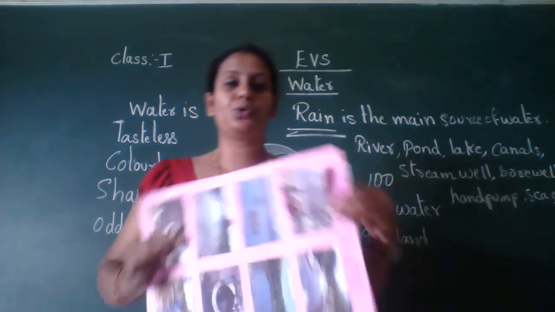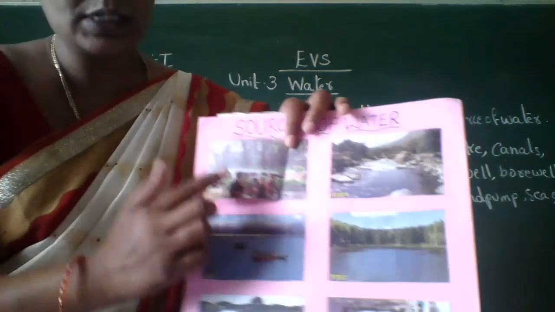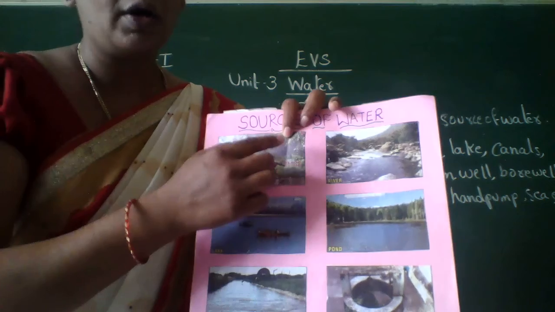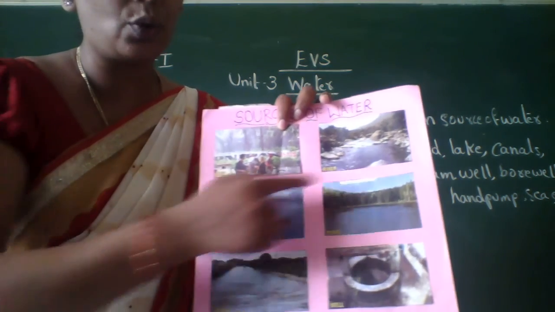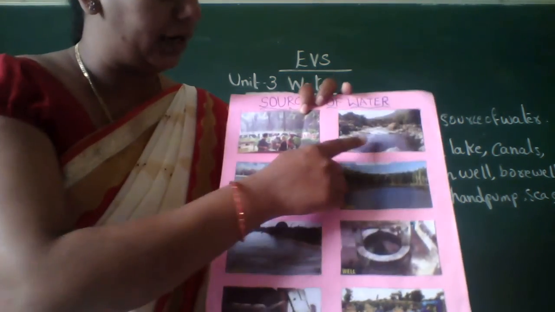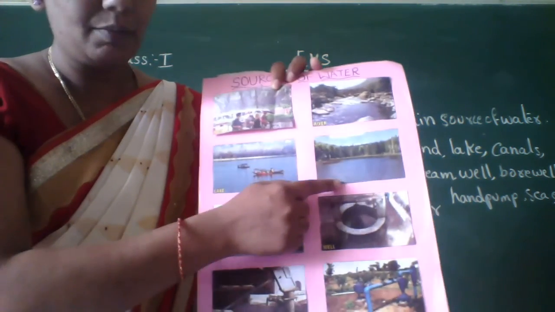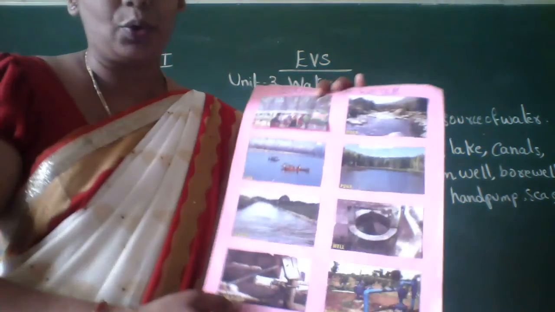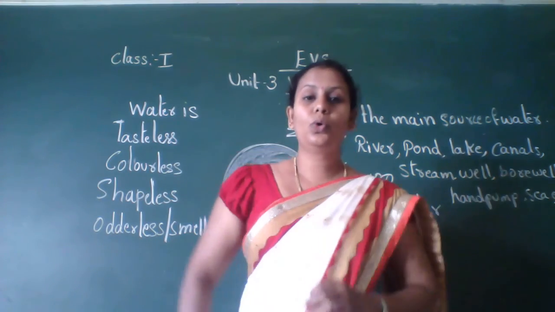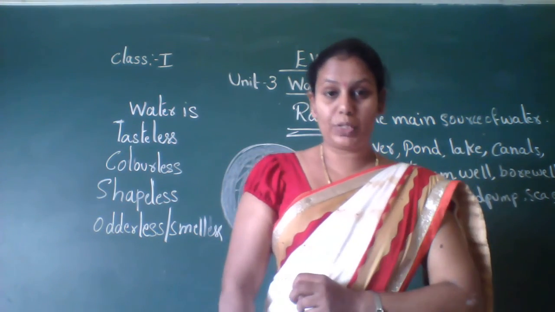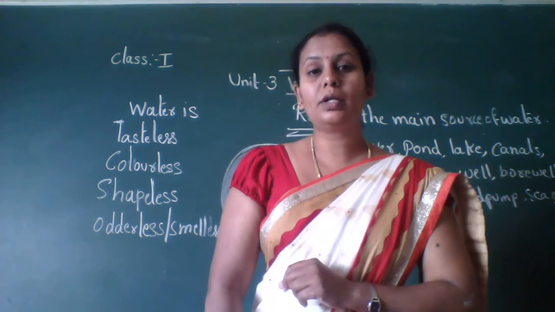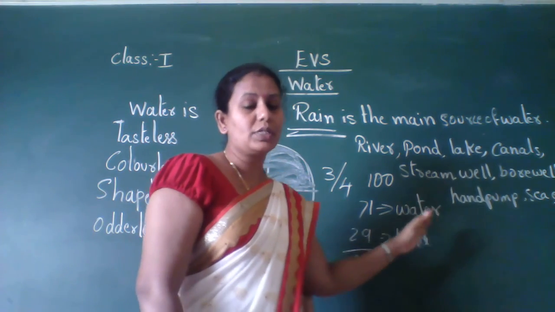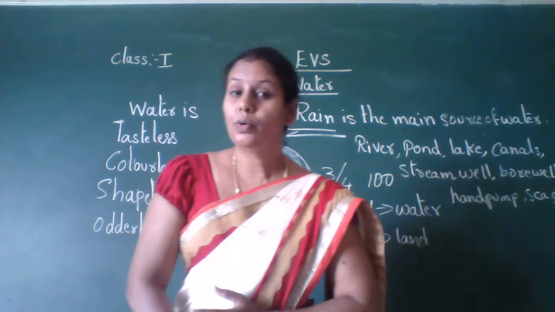Before that, I want to show you some pictures. So see here, these are the sources of water. Rain is the main source of water. The rain water gets collected or stored in these water bodies like rivers, lake, pond, canal, well, handpump, borewell. Okay, children, so now you understood what I taught you today. Rain is the main source of water, and rainwater gets stored or collected in these water bodies. Through these water bodies, we get the water.